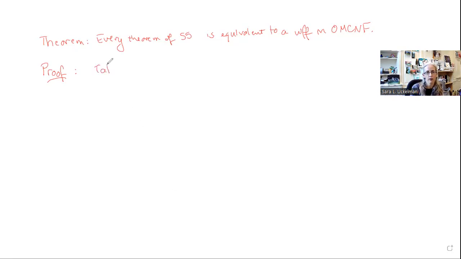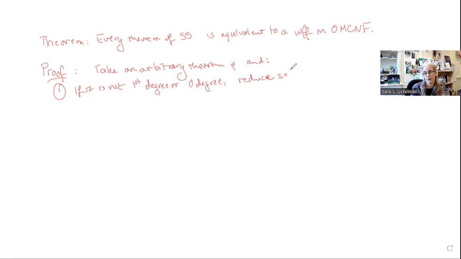We take an arbitrary theorem phi, and step 1: if it is not first degree or 0 degree, reduce it so that it is. And we already know that this is always going to be possible.